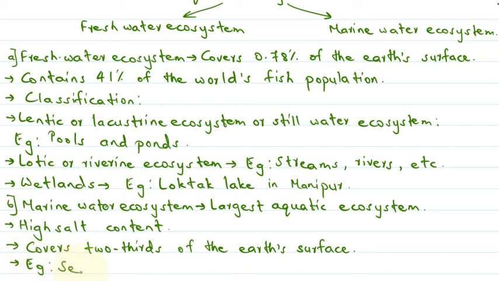They are seas, estuaries of the rivers, etc. So these are the examples of marine water ecosystem.